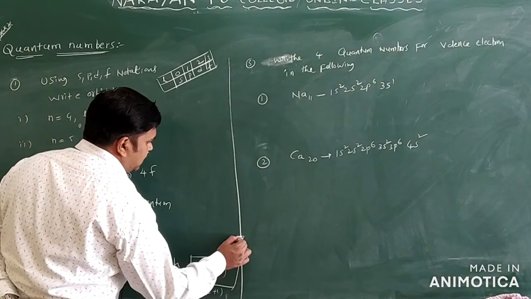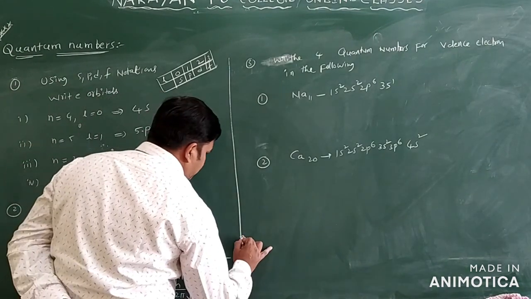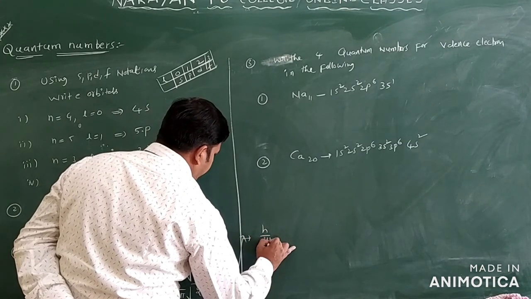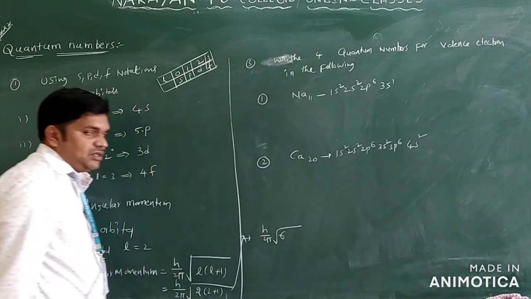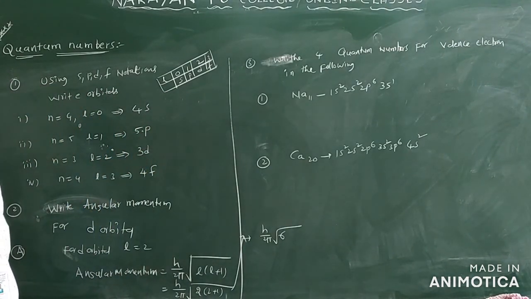From this, that is equal to h by 2 pi into square root of, 3 into 2, 6. So h by 2 pi into square root of 6. This is the value of angular momentum.